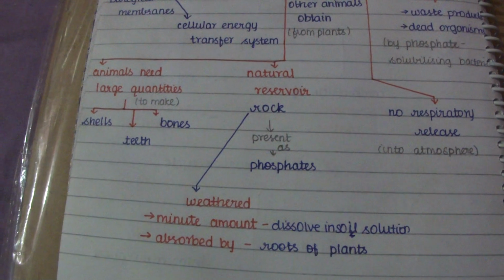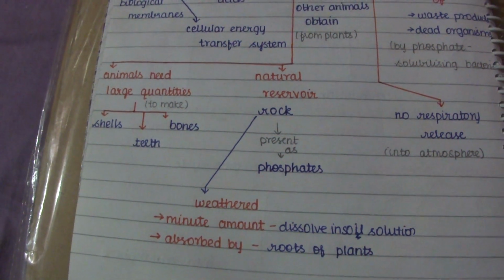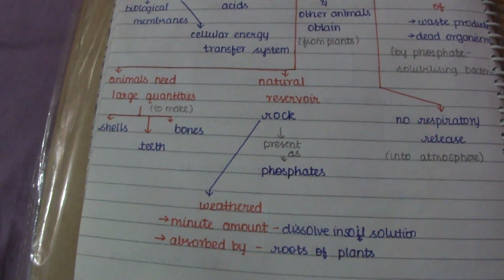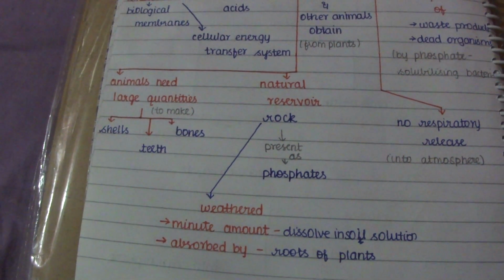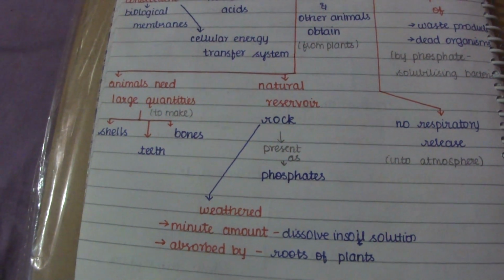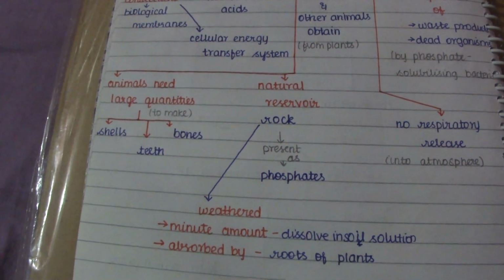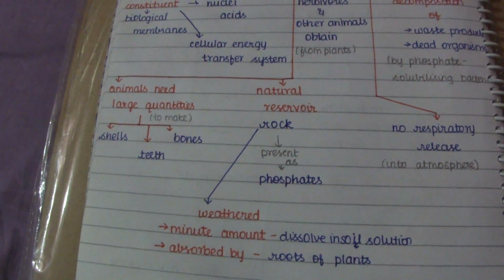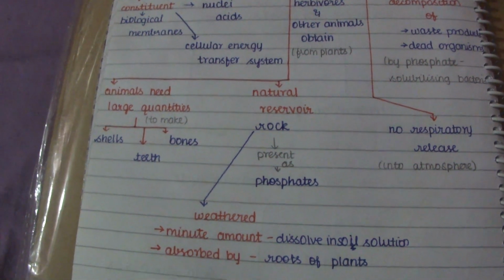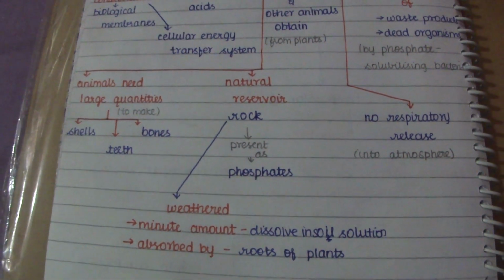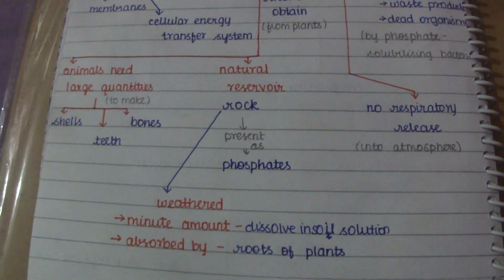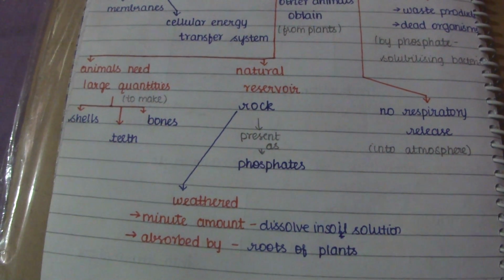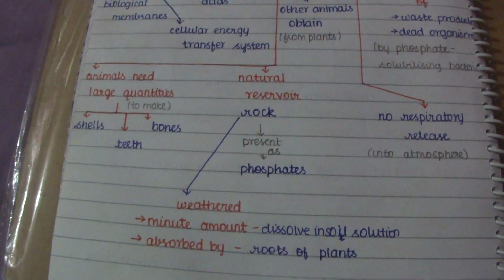When the rocks are weathered, a minute amount of these phosphates dissolves in the soil solution and is absorbed by the roots of the plants.